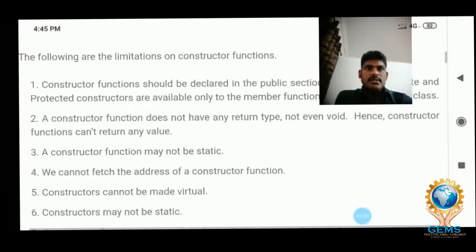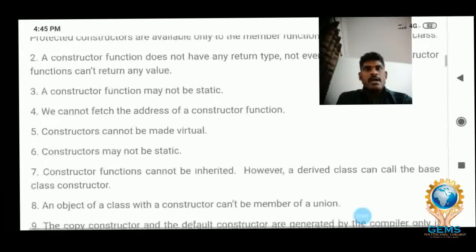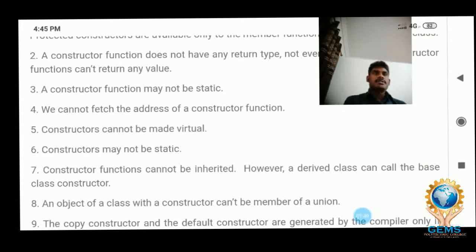And the second one is, the constructor function does not have any return type, not even void. Hence the constructor function cannot return any value. Simple. A constructor doesn't have any return type, and even void you should not use. That is the second constraint. The constructor function may not be static.